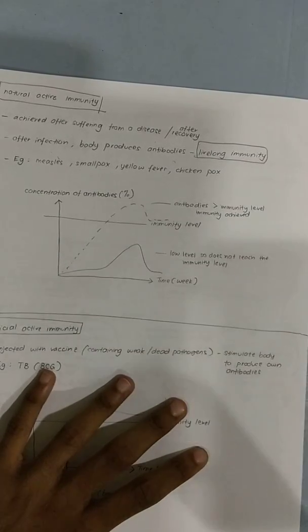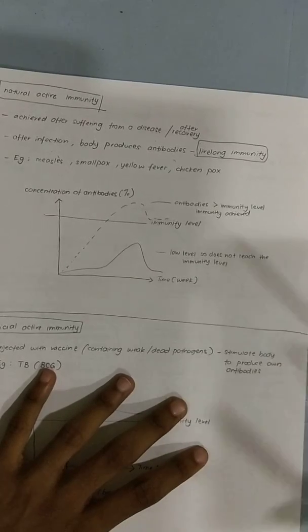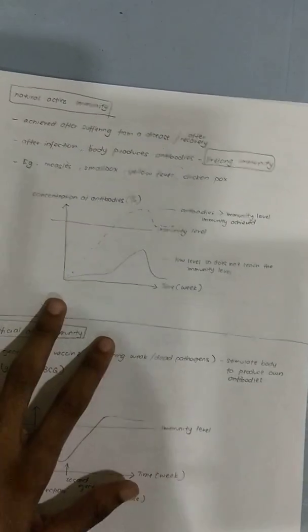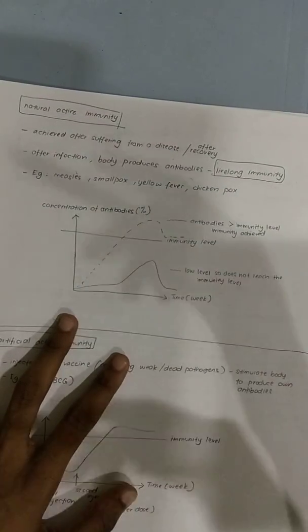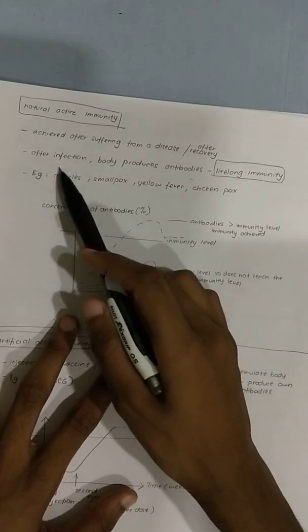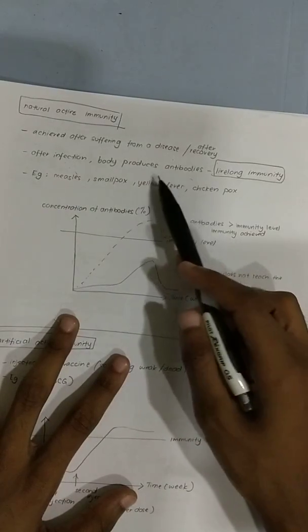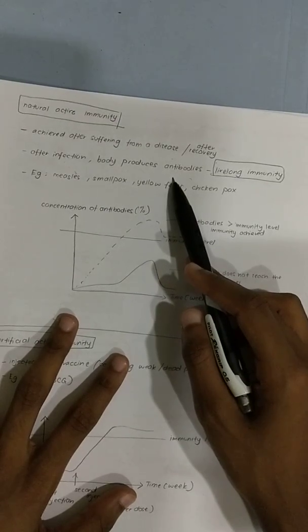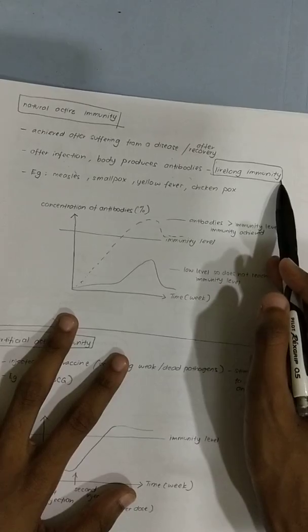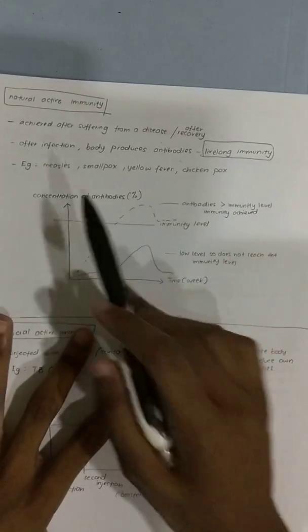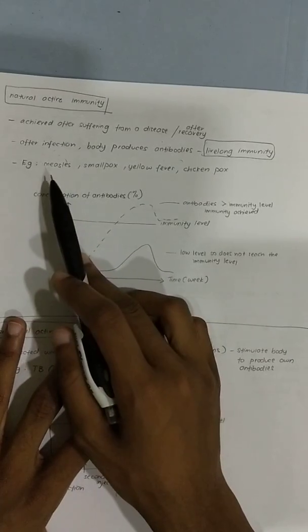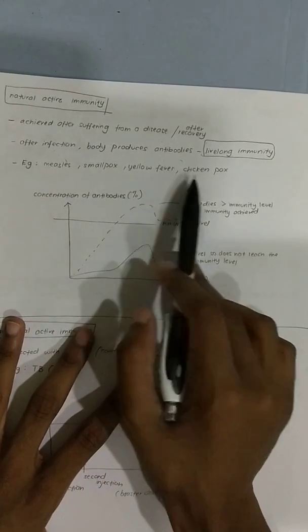I'm very sure the virus would have entered your body the second, third, fourth, fifth time, but you didn't get it, because after the first time you fell sick and recovered, your body already produced enough antibodies so that the next time the virus enters, it will immediately be fought and you will have a lifelong immunity. Examples of natural active immunity are, as I mentioned, chickenpox, measles, yellow fever, all this.